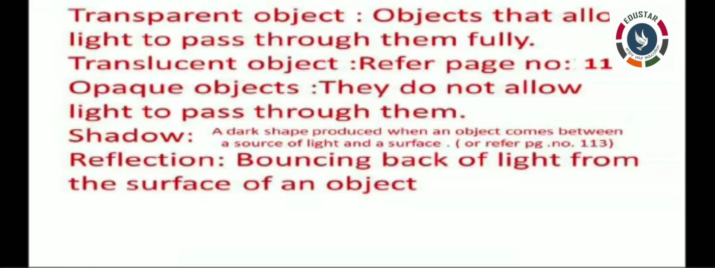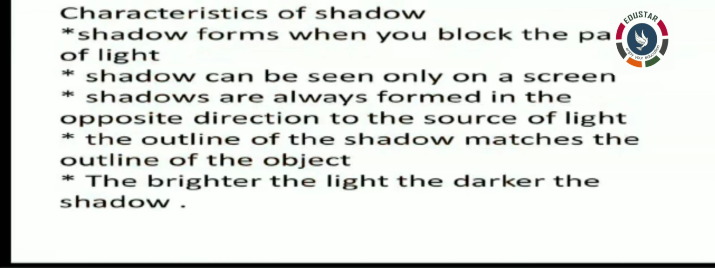So definitions are over. Now we are going to write the characteristics of shadow. Already I have said in the video about the characteristics of shadow. See the video and write. I have given the answer here itself. Shadow forms when you block the path of light. That is the first characteristic of shadow.